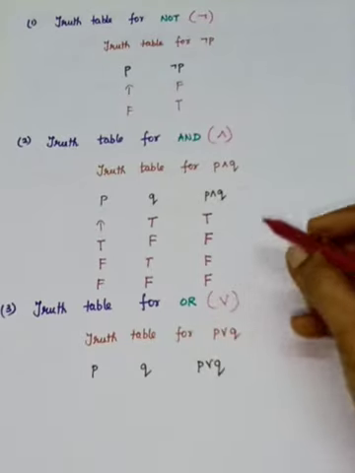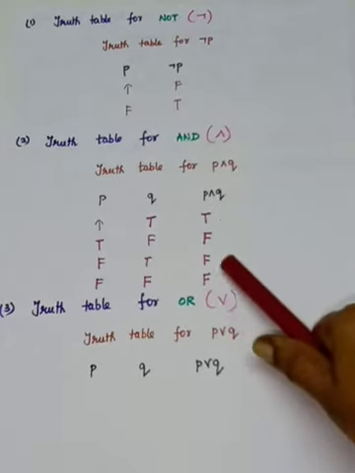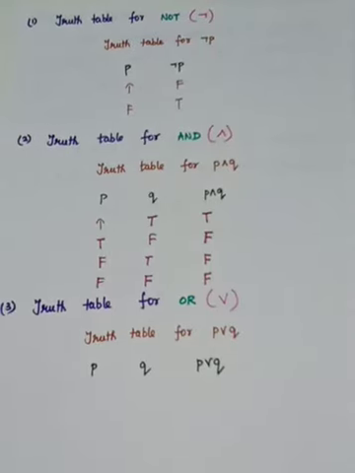So how you have to remember and? P and Q means both are true. If P and Q both are true, P and Q is true. Otherwise it is false.